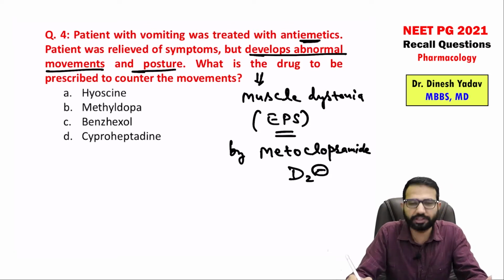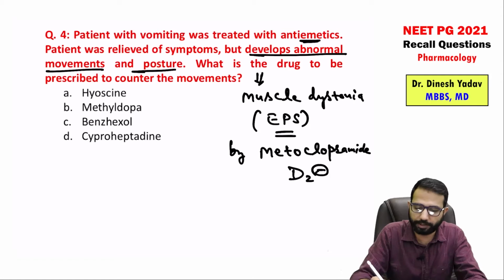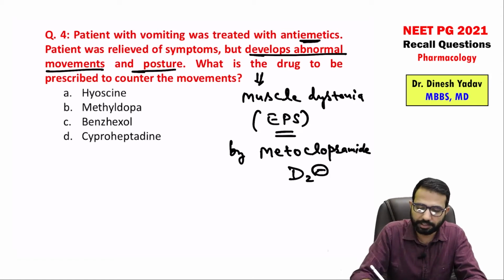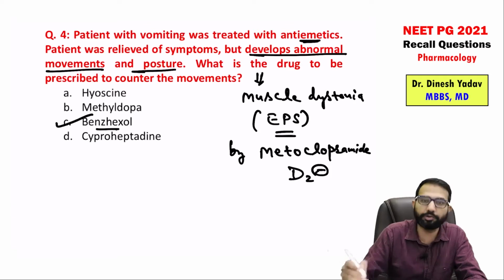So suppose you have given the metoclopramide, now the child develops this abnormal posture, extrapyramidal symptom. So what will you use? Because the dopamine receptor is already blocked. So if the dopamine receptor is already blocked, I will use the second option, which is the preferred one for drug-induced dystonia, that is central anticholinergics. Right, don't use levodopa, don't use methyldopa. These drugs are not for this purpose.